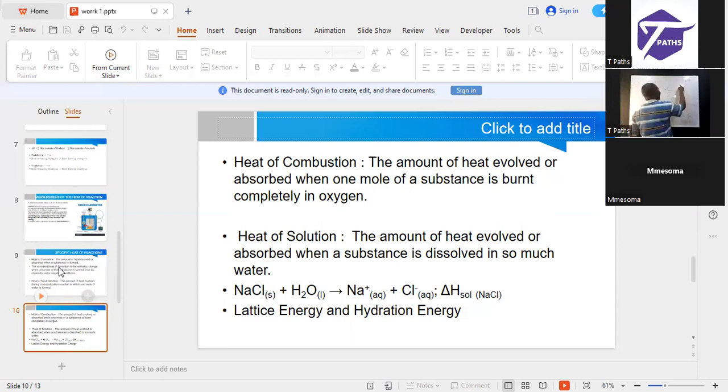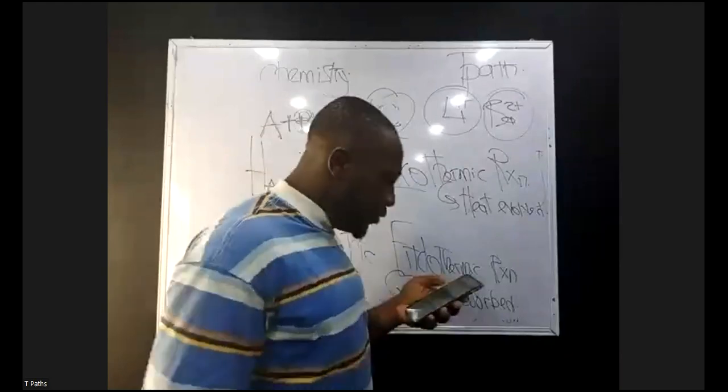For example, now Li plus and Ba2 plus. This is charge density of +1. This is +2. So +2 is better than +1. So you can say that barium 2 plus has a higher charge density than lithium plus. So in that case, we can also say that barium 2 plus will have higher hydration energy than lithium plus. So please note that value.